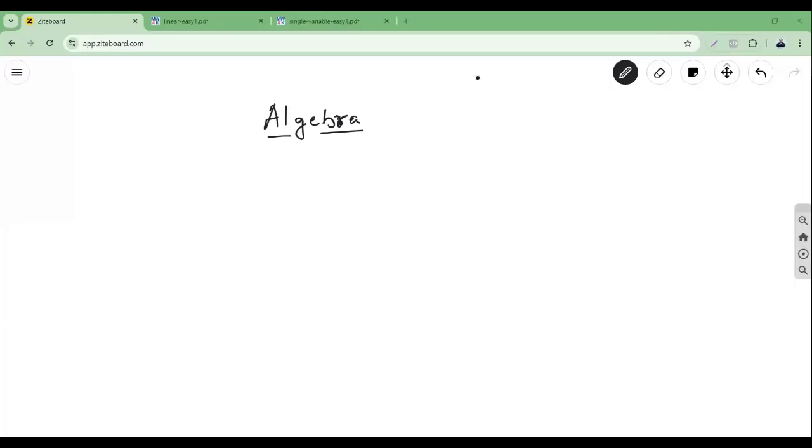Hello, math champions. You would have heard about this word called algebra. But before we start learning anything about algebra, we'll understand why this came into existence.